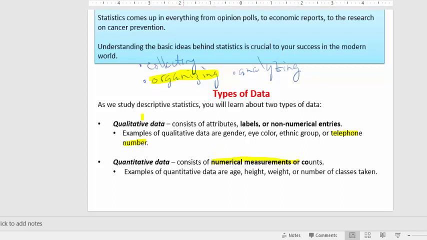But the difference is when we think in terms of telephone numbers, do we think in terms of an order to them? Like is 555-1265 less than 862-9357? No, they're just different telephone numbers. So it's not something that you're going to be putting into any kind of order. Therefore, a telephone number you would still think of as qualitative. But quantitative is going to be anything that you think of as numerical where order is important, right? Like 1 is less than 2, 5 is less than 8, things like that. So age, height, weight, number of classes taken, those are all examples of quantitative data.